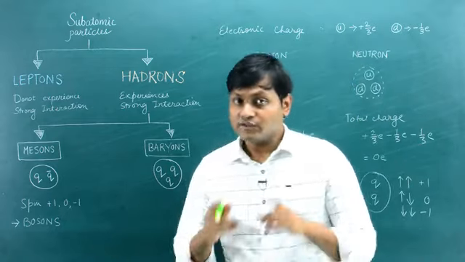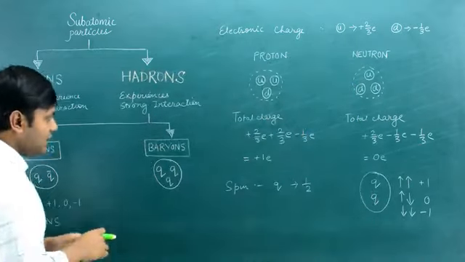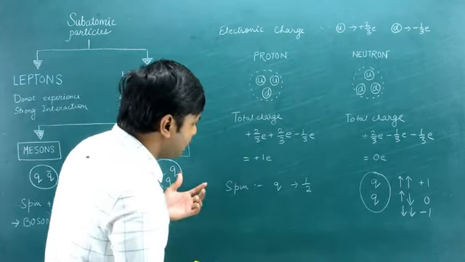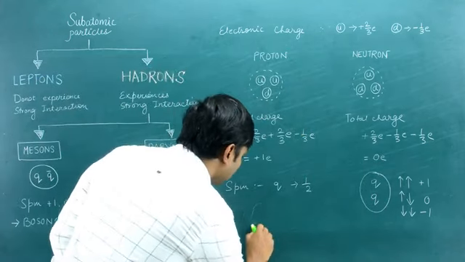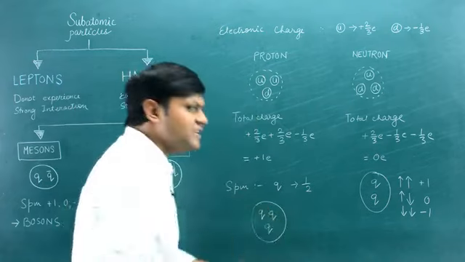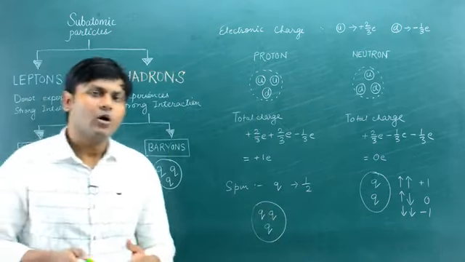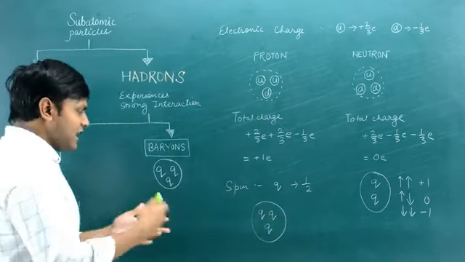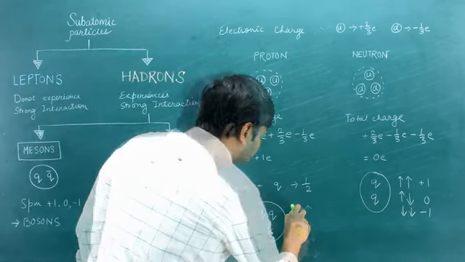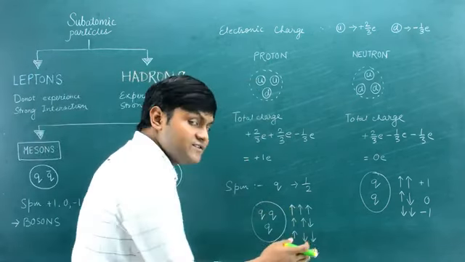But on the other hand, if you look at, let's suppose, a baryon particle, all right, so baryon has 3 quarks, right? And each quark can have a spin quantum number of half. So what is the nature of configuration which is possible? So you can have all the quarks in the same spin.